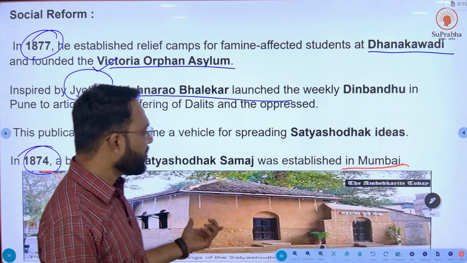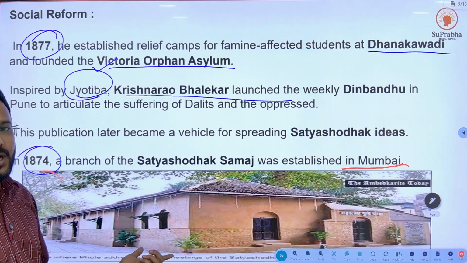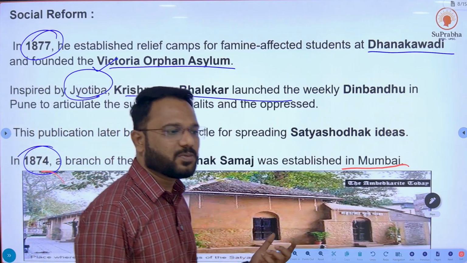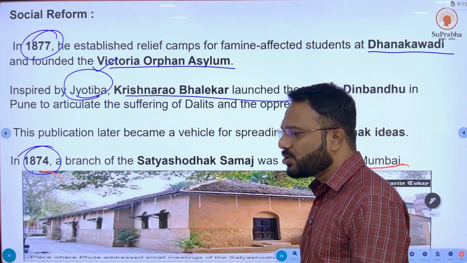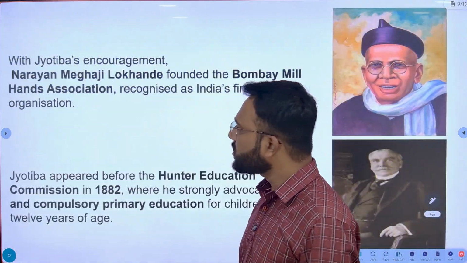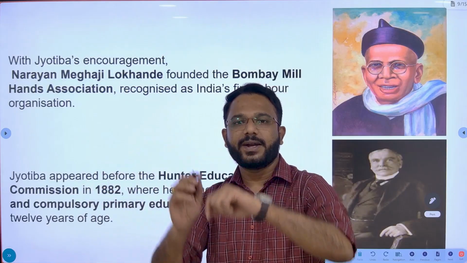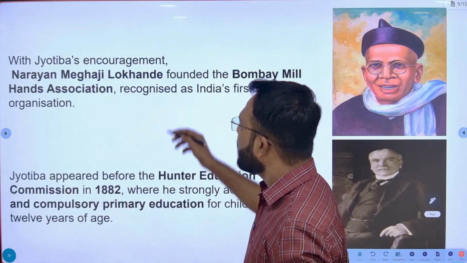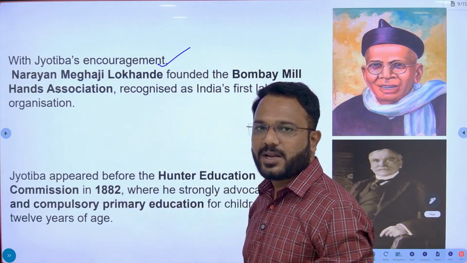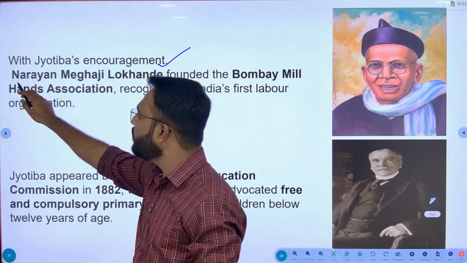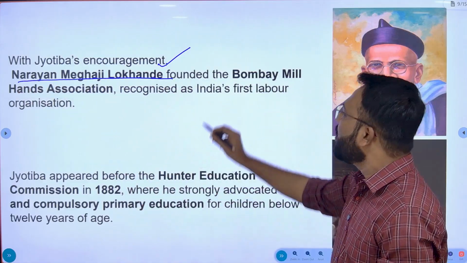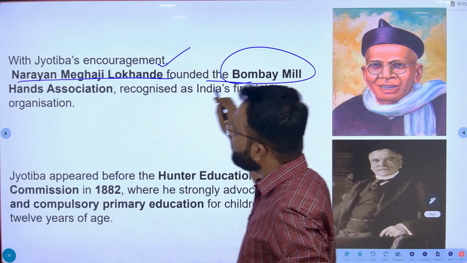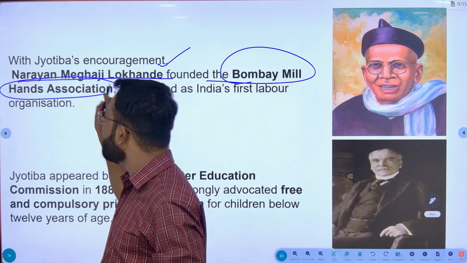Okay, here you can see this is the Mahatma Phule Wada, where Satyashodhak Samaj meetings were arranged and where Mahatma Phule used to discuss reformist ideas. Next, due to Jyotiba's encouragement, Narayan Meghaji Lokhande, N.M. Lokhande, founded the Bombay Mill Hands Association.